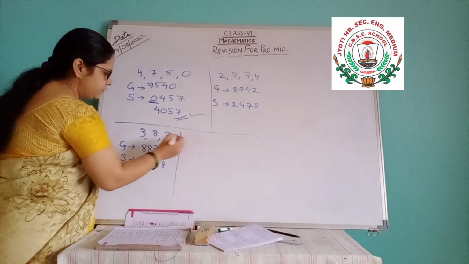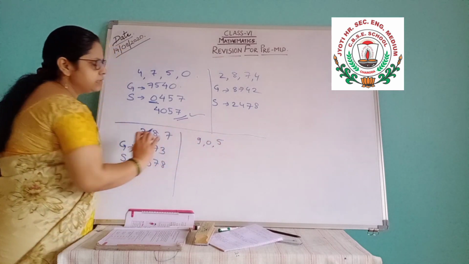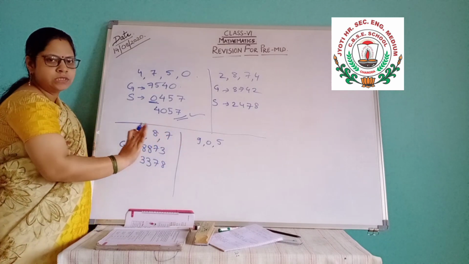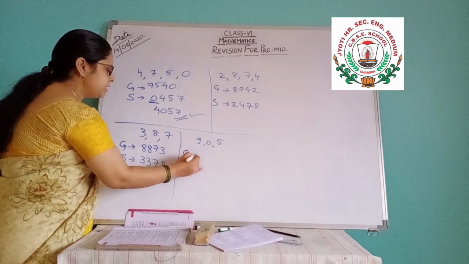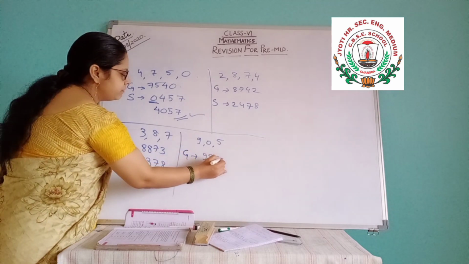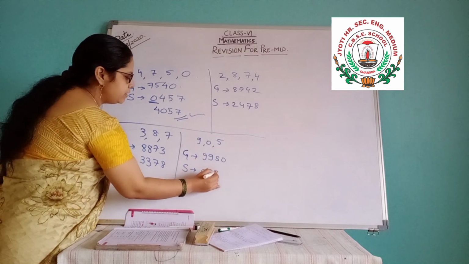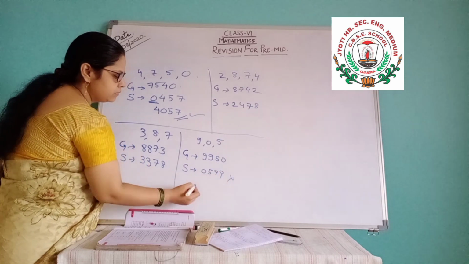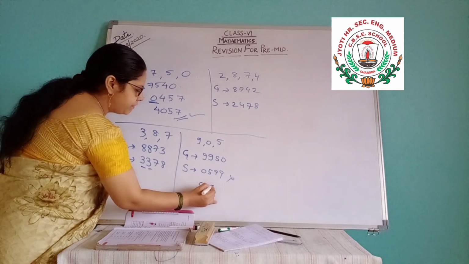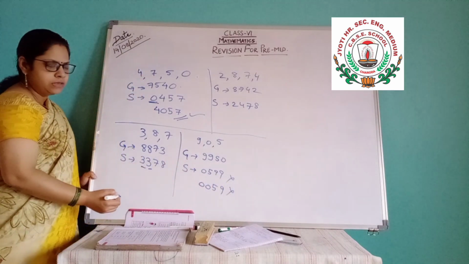Then if the digits are given like 9, 0, 5. These are the digits given. Same 3 digits are given, a 4-digit number is asked to make. Greatest number: 9, 2 times, the greatest will repeat, and 5 and 0. Smallest how? 0599. It is wrong. Smallest is repeating. If I repeat 0059, this is also wrong, because 0 cannot come in the beginning.